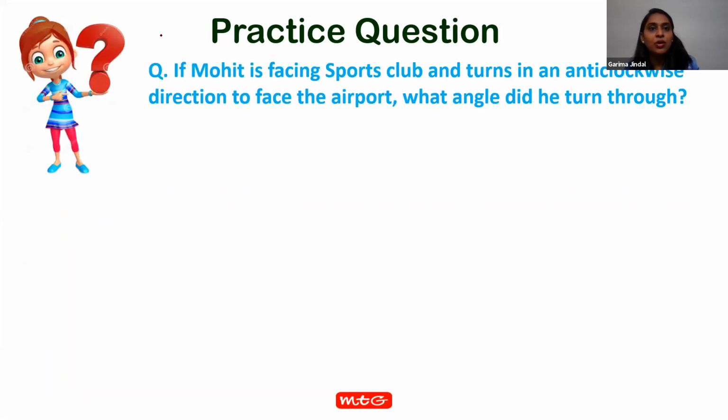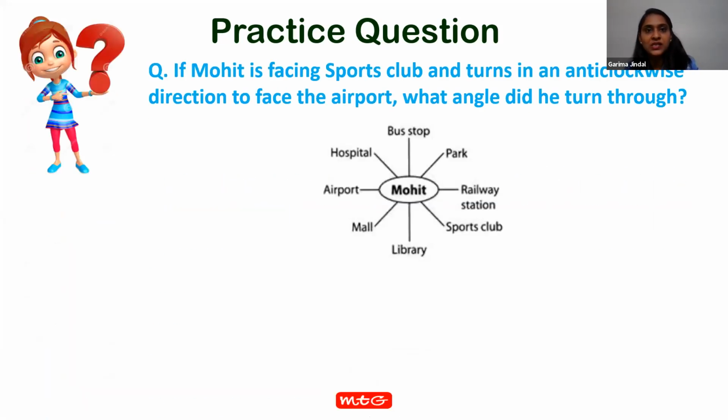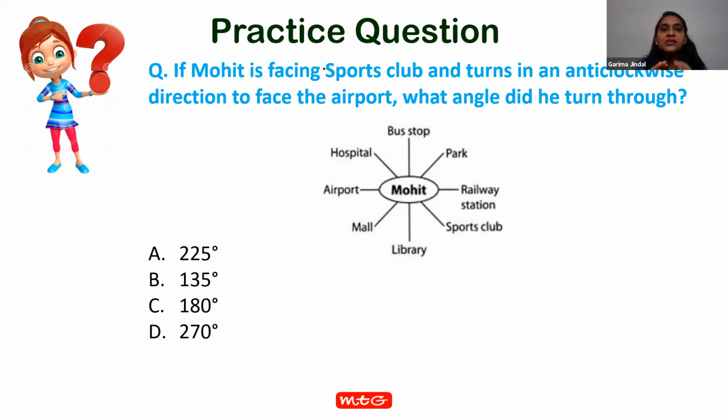Now the first question on your screen is from the Olympiads, a practice question with options. If Mohit is facing sports club and turns in an anti-clockwise direction to face the airport, what angle did he turn through? Yes, who will answer this question? Please tell me your name and answer this question.